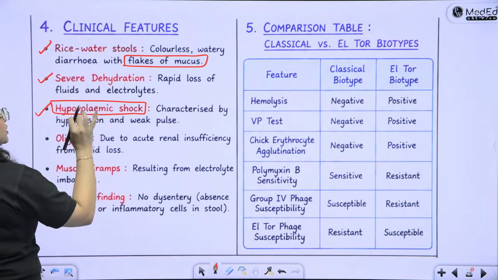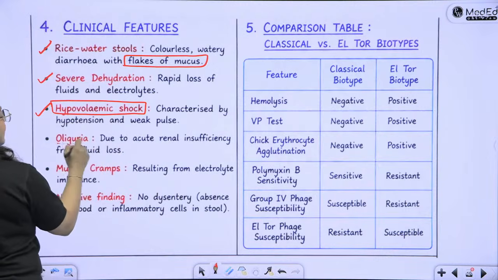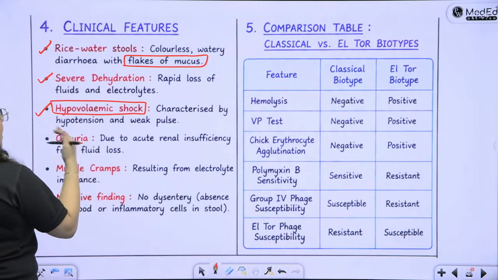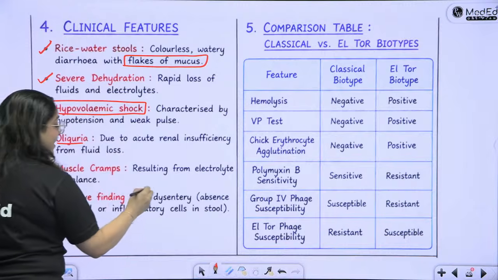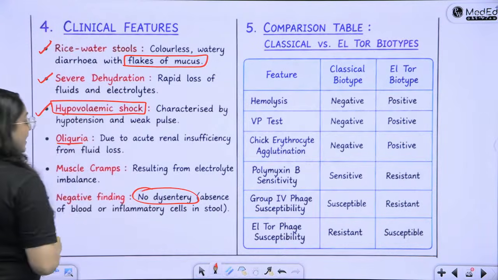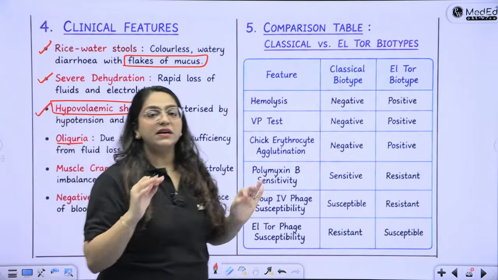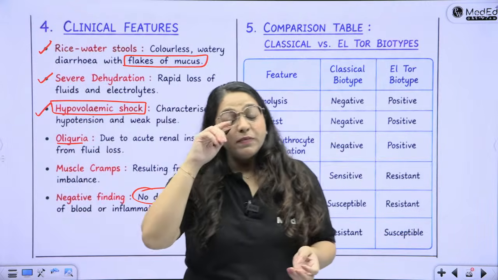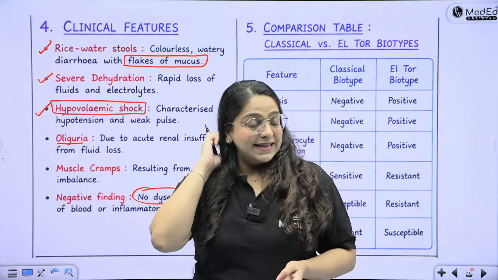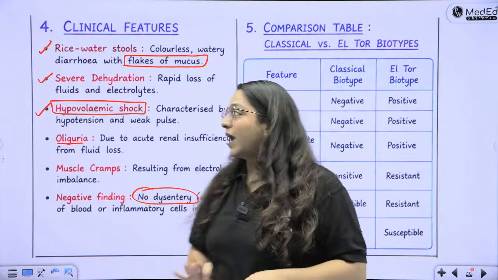This leads to severe dehydration and hypovolemic shock. Of course, if there is severe dehydration, there is going to be oliguria and muscle cramps, and there is no dysentery and there is no fever associated with this pathogen. Neither dysentery nor fever. You're not going to find these two things.